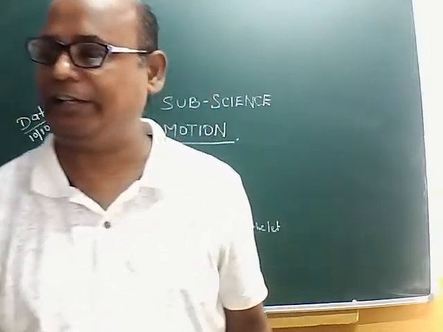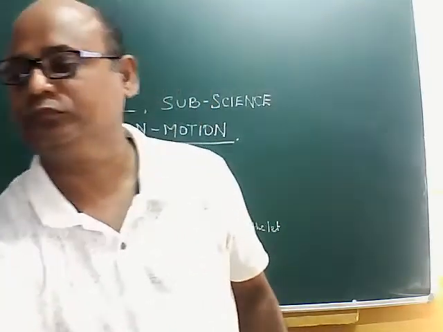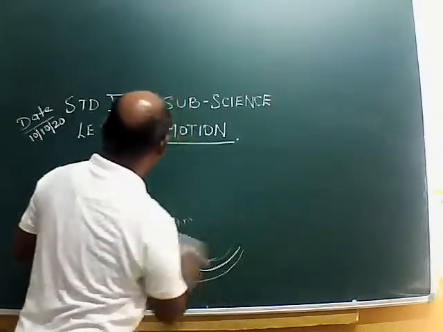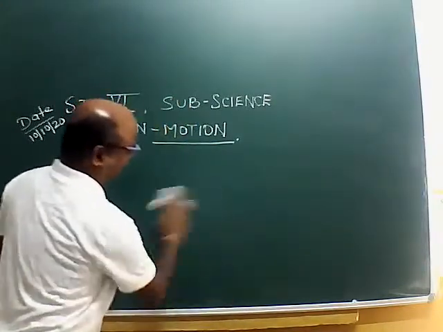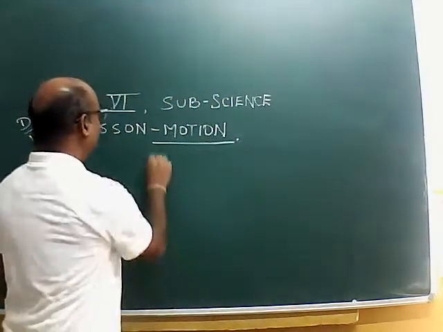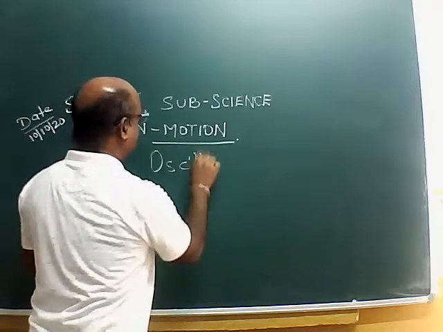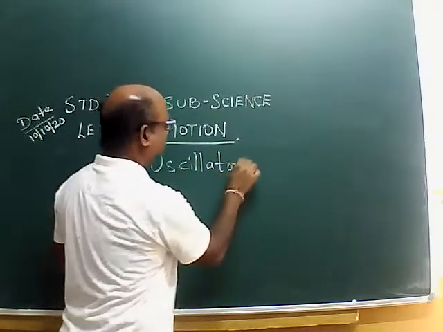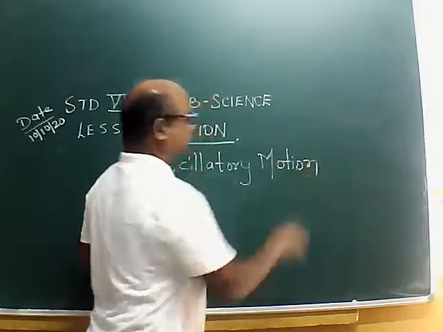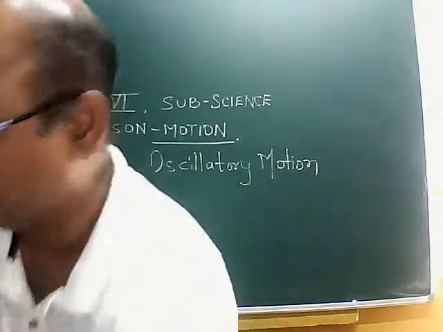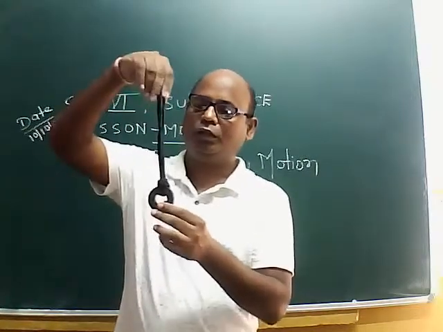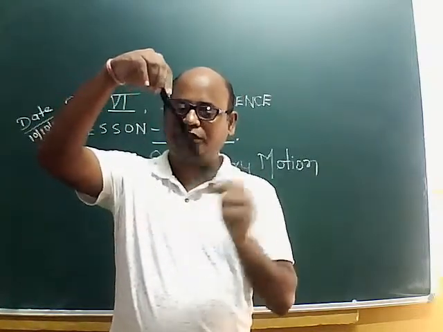Then we will find oscillatory motion. Okay, yesterday also we have seen, I have explained. This is the mean position.